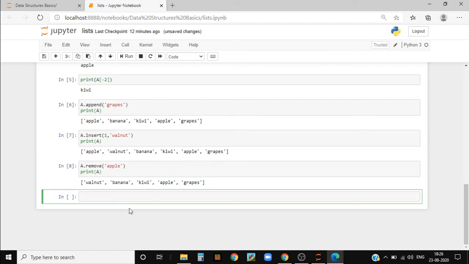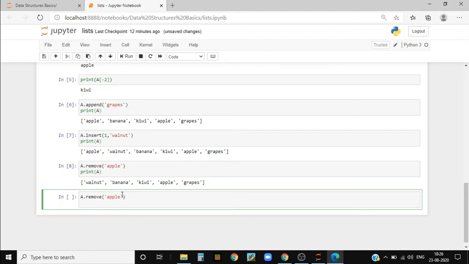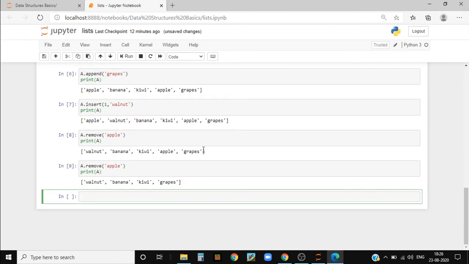So now if I write a dot remove apple, and then if I write print a, and now when I run it, you can see that apple is again removed. So here you need not specify the index of the element you want to remove. It will remove the first occurrence of the element. So if there are two identical elements, it first removes the first occurrence and then the second.